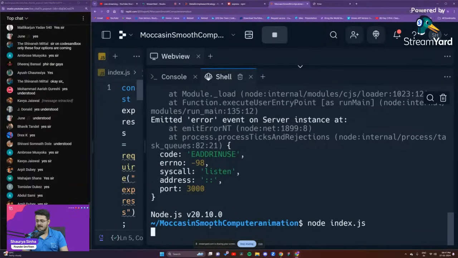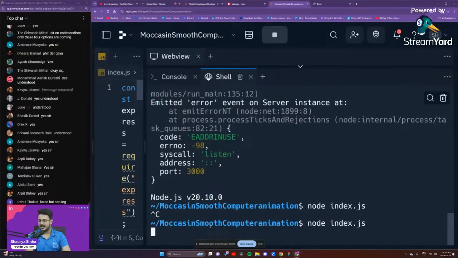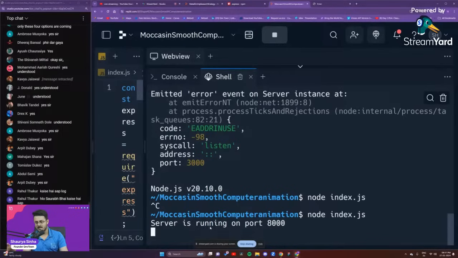Now to close it down, you just have to do Control C. As you're able to see, Control C, the server got closed. We are back in the terminal. We can use it once again. And to restart it, we'll just do node index.js. And the server is running on port 8000. We have got the message right over here. Are you guys able to see this? Please let me know.